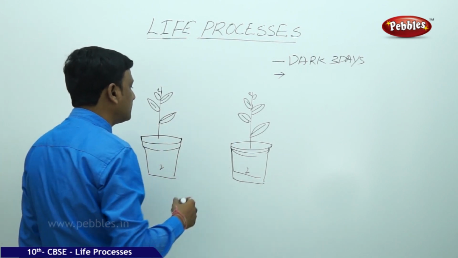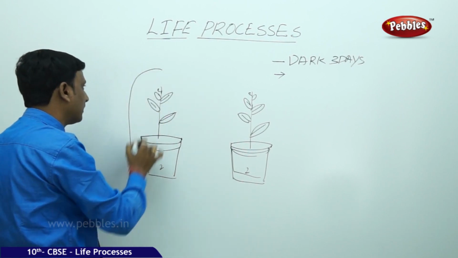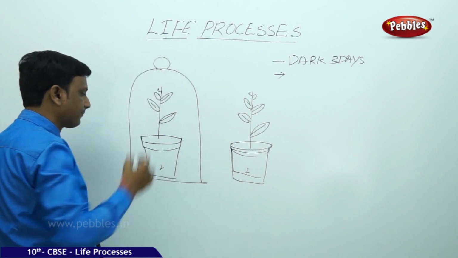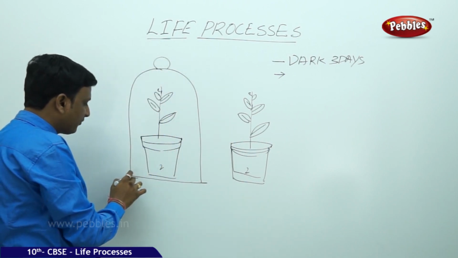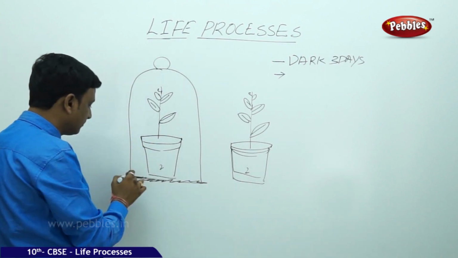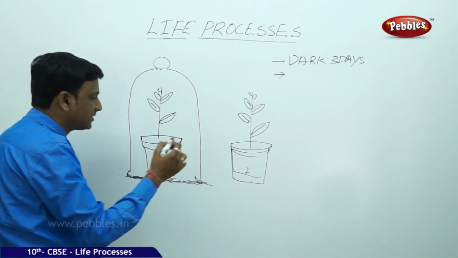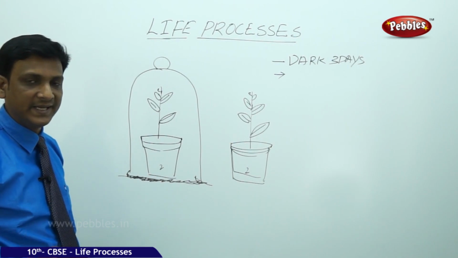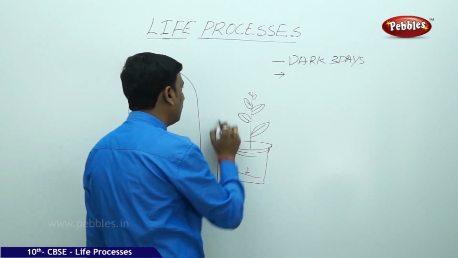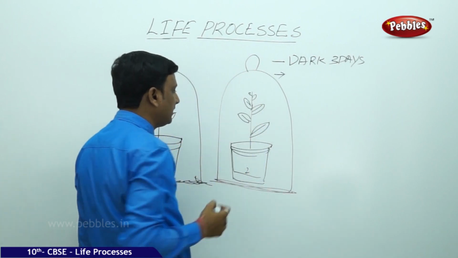So you kept the plants in sunlight, but you made some other arrangements. You have taken a bell jar and you covered the plant with these bell jars. The bottom of the bell jar is kept in contact with the surface, and here you applied some grease or Vaseline to prevent the entry of air into this bell jar. So you don't want any air entering into the bell jar. And here you have taken one more bell jar and you arranged in the same way with Vaseline.